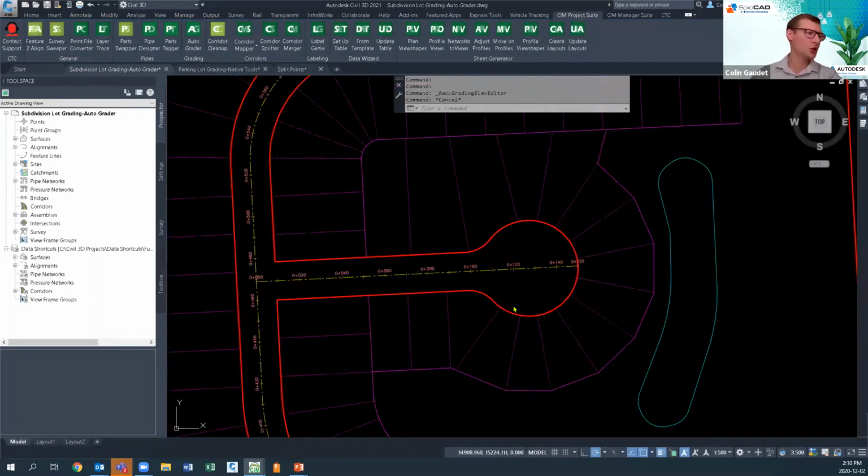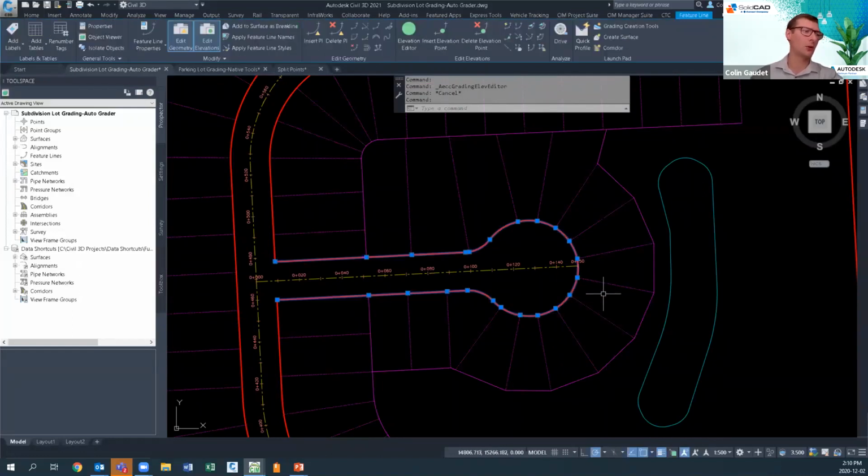And we could control all of those with a setback or the front of house and things like that, and grade those lots just by doing a stepped offset of the bulb here. So I'll grab the stepped offset for the bulb here. I'll pick the distance, so maybe a 6 meter for a setback right now. Pick my offset side. And then I'm going to come up at a grade of 2%.